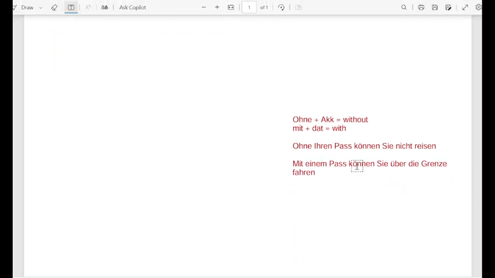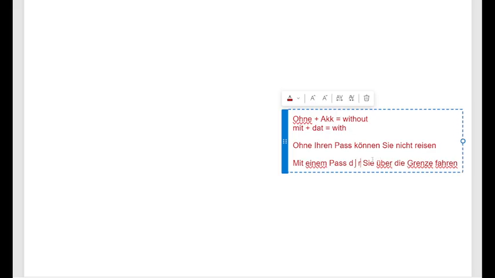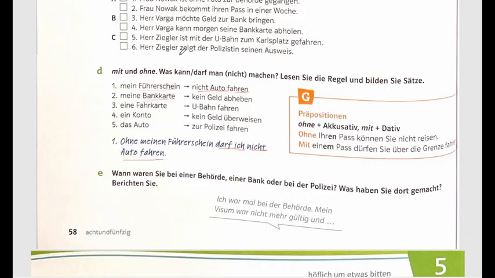Let us use dürfen, you are allowed to. Dürfen Sie über die Grenze fahren? Dürfen we will use for allowance, and können we will use for ability. Ohne meinen Führerschein darf ich nicht Auto fahren. I am not allowed to drive the car.